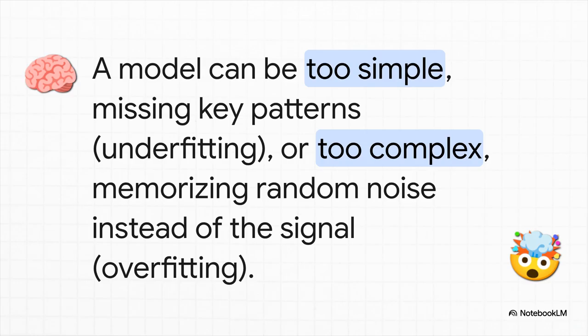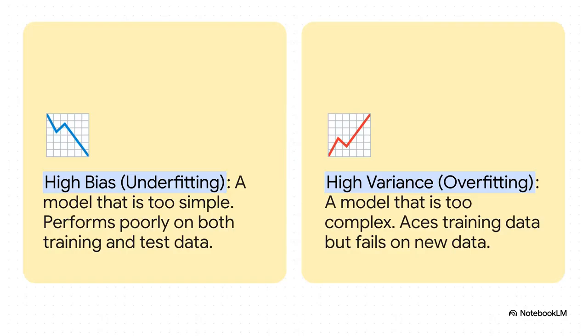On the flip side, a model with high variance is overfitting. It's like you memorized the entire textbook word for word, including the typos. You can ace a quiz on direct quotes, but you can't answer a single question that requires you to actually understand the concepts. So let's break that down.